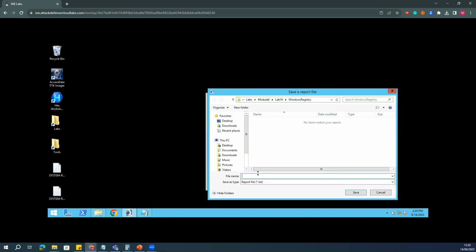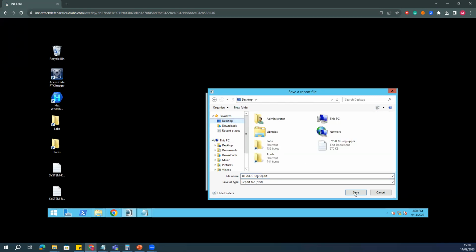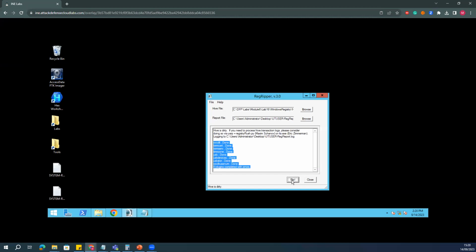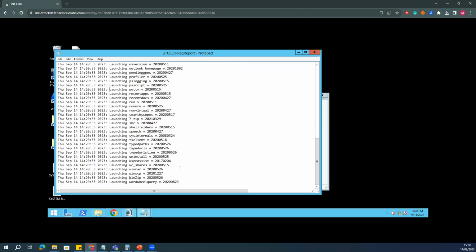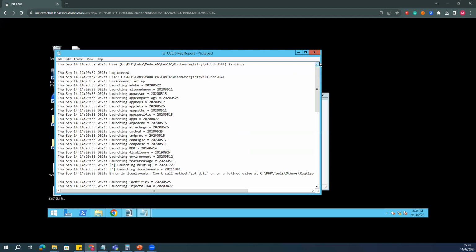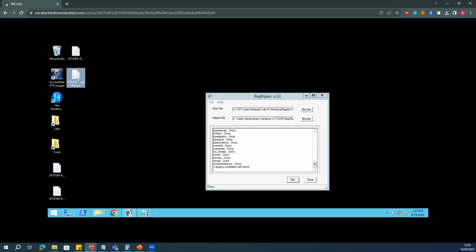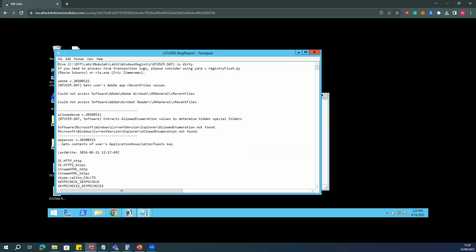Then I will generate it by saying RegRipper, ntuser report. Okay, I will save it again. Here we go. I will again repeat. It will generate two readable files. In the first file, you will get a bunch of related details, which you can ignore. Then you open the second file.